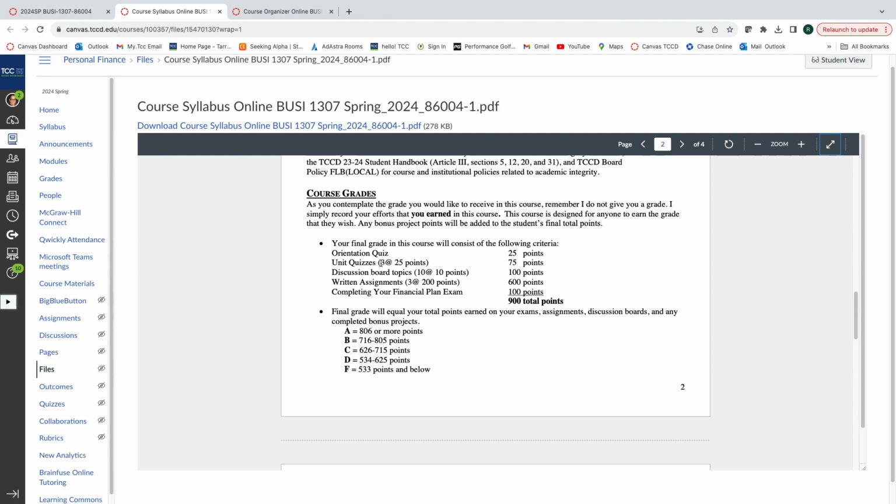Here's how the course lays out. We have an orientation quiz, 25 points right off the bat. This just shows you how to take a test on the Canvas system. We have our unit quizzes, so we have 3 unit quizzes, 25 points apiece. They'll be open the day the unit opens, so they're open for 3 weeks, and you have 3 attempts on them. So I like to take that test immediately, just see where you are, and then you have 2 more attempts on those quizzes. Again, it's just to kind of help you out there and see what you know already and how you can get better at that.